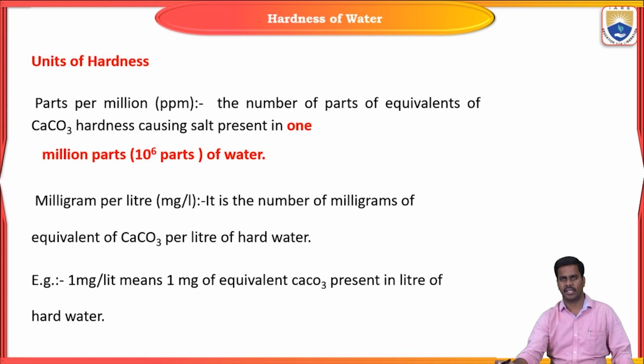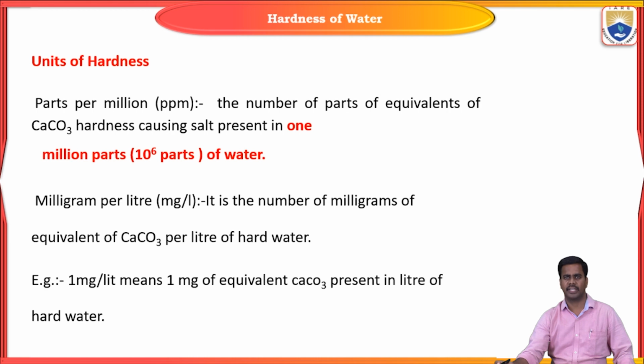Next, coming to the units of hardness. There are 4 types of units: ppm, milligrams per liter, degrees Clark, and degrees French. ppm stands for parts per million. The number of parts of CaCO3 equivalent of hardness causing salt present in 10 to the power 6 parts of water is known as ppm.